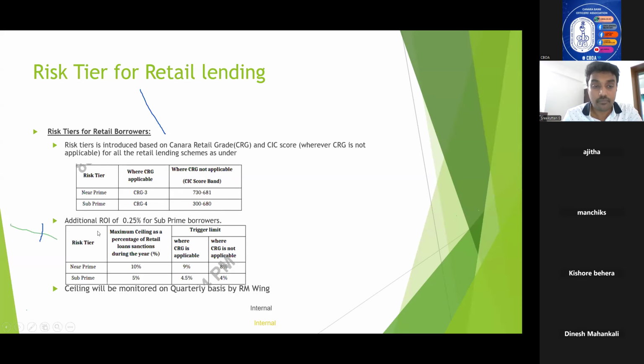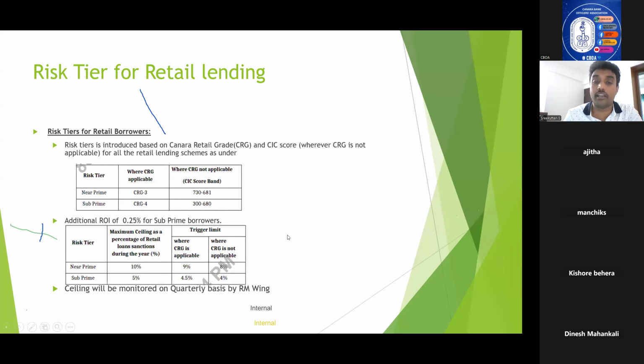That is the next table, this particular table. For near prime, the maximum ceiling as a percentage of retail loans sanctioned during the year is 10%. That means you cannot lend more than 10% to CRG3 borrowers in a particular year, and if it is CRG4, you cannot lend more than 5% in a particular year. That's the relevance of prime, near prime and subprime.